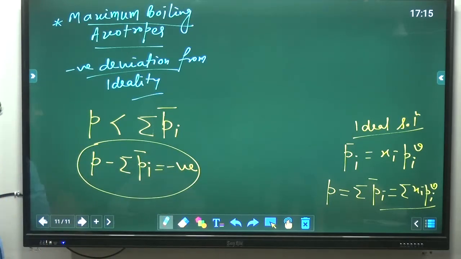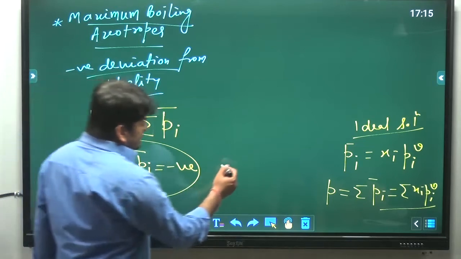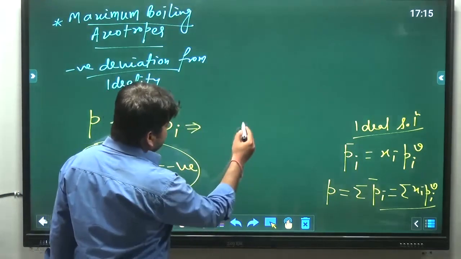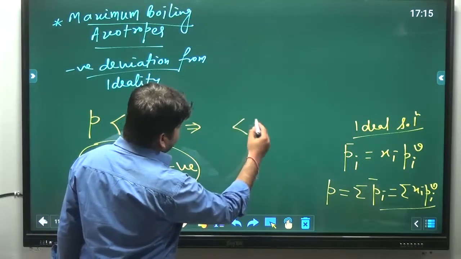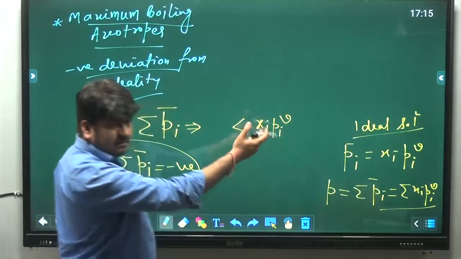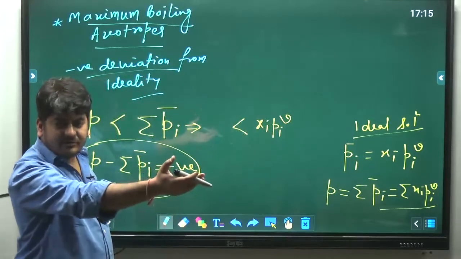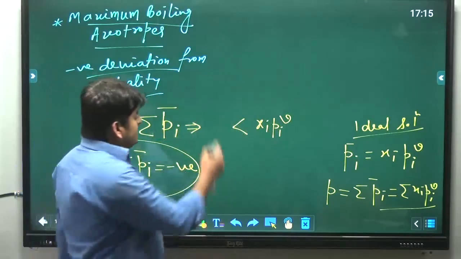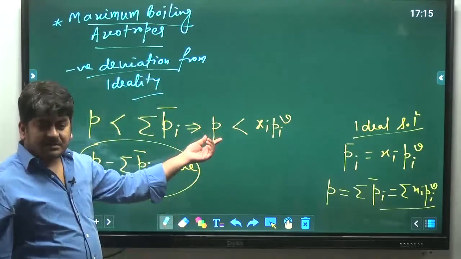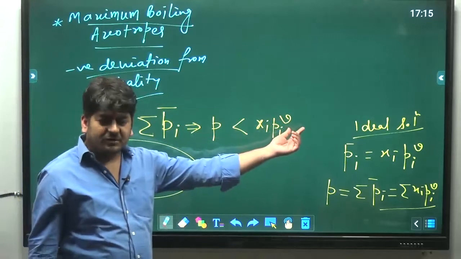What is the meaning of this thing? See, summation of partial pressure is what? Σ xi Pi^v, that is x1 P1^v plus x2 P2^v, and this is the total pressure. Total pressure is less than the summation of partial pressures,